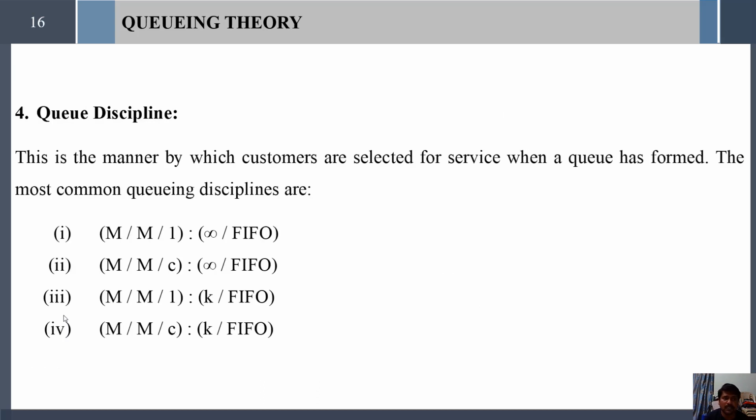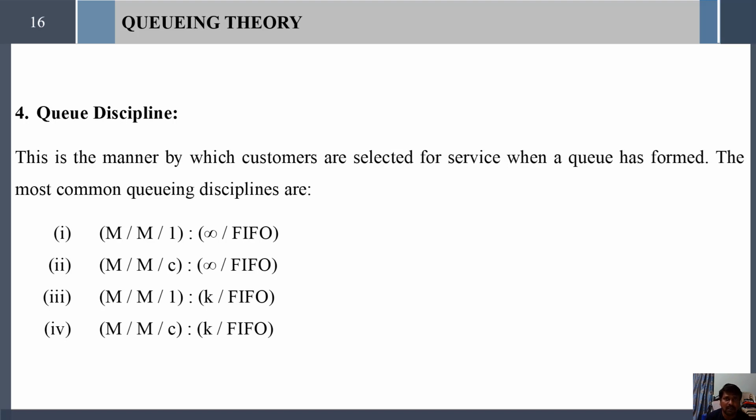And next, the fifth point is queue discipline. As we have already seen, this is expressed using Kendall's notation. First one, M/M/1/infinity/FIFO. The first M is Markovian or Poisson arrival, and the second M is the same Markovian model for the service rate distribution, and next is the number of servers, that is 1. And here you see this infinity is the number of customers, so it is noted as infinity. So an infinite number of customers can join the queue under the queue discipline FIFO, I mean first in first out.